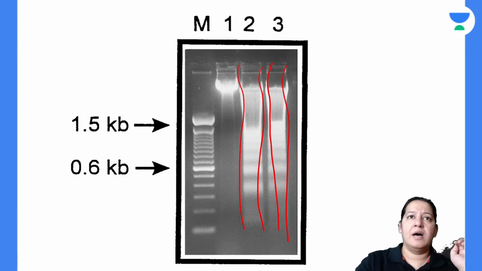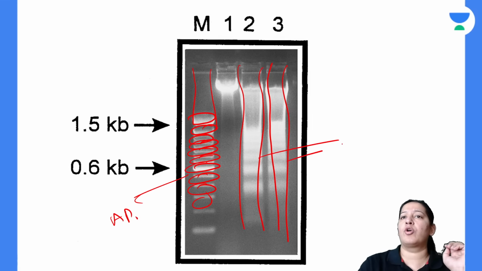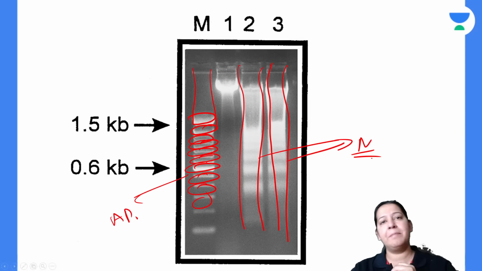Can you see? See this cell, the first one. Can you see this DNA? It is in fragments. Can you appreciate the fragments? So this cell is the apoptotic cell. These other cells are normal cells. These are non-apoptotic. Give me a thumbs up.